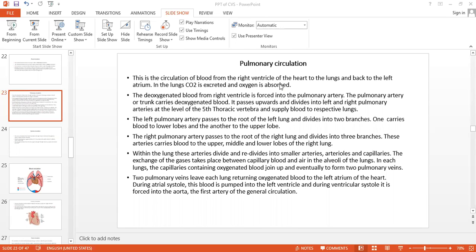Are you sleeping or what? Are you conscious? Tell, give me the answer. Right ventricle, which type of blood does it have, oxygenated or deoxygenated? All are keeping mum.